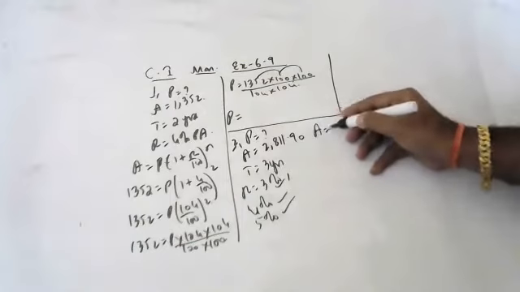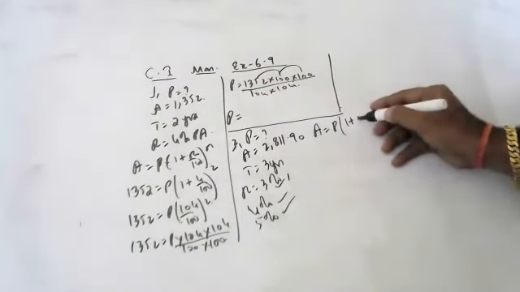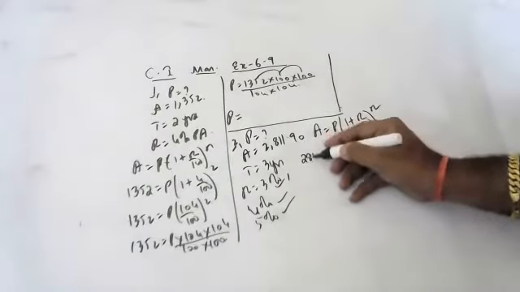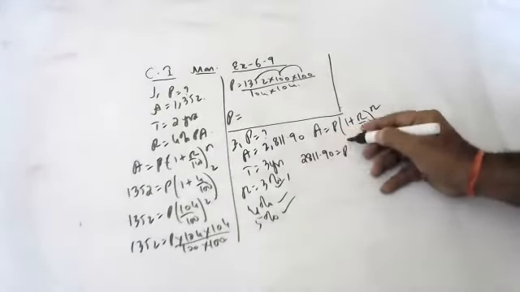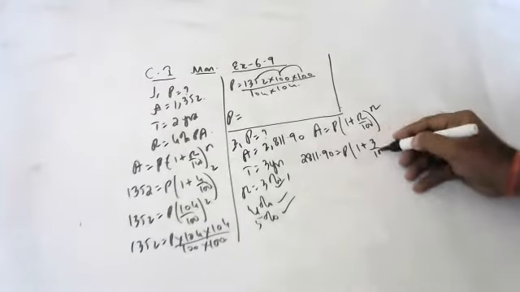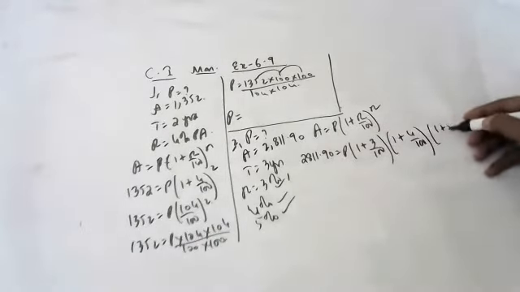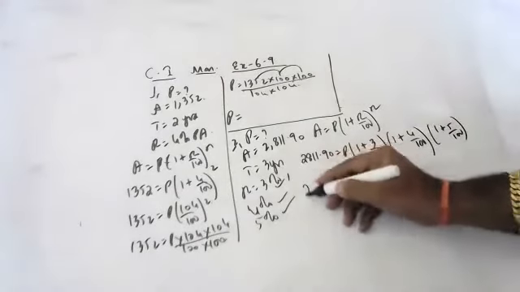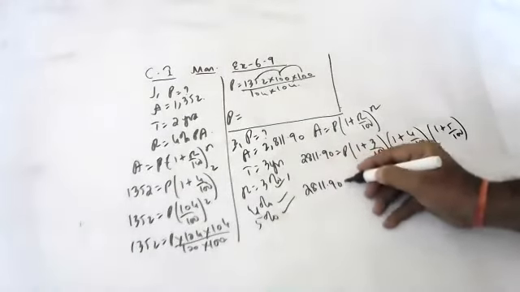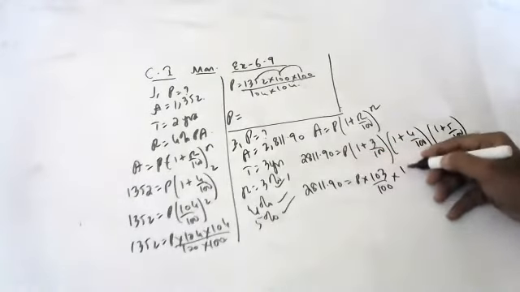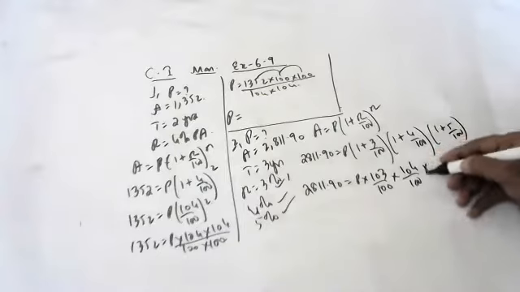So amount is equal to A is equal to P into 1 plus R by 100, whole to the power of N. 2811.90 is equal to P into 1 plus 3 by 100 into 1 plus 4 by 100 into 1 plus 5 by 100. That is 2811.90 is equal to P into 103 by 100 into 104 by 100 into 105 by 100.